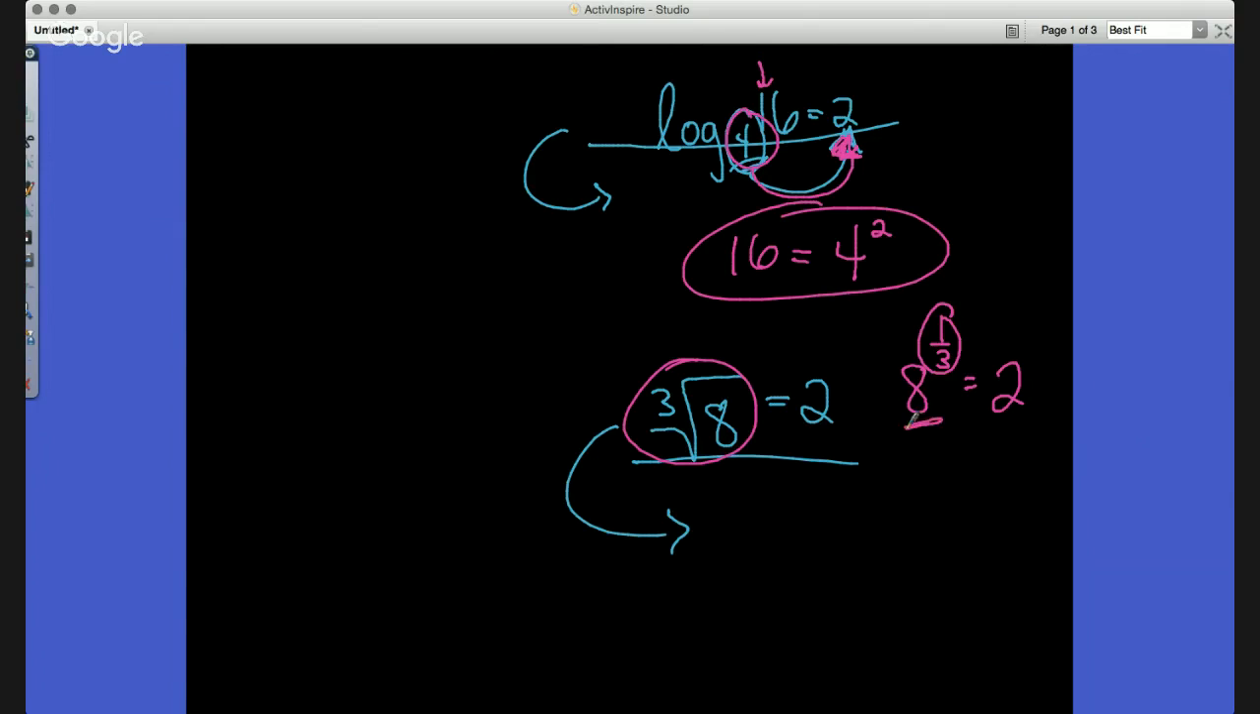Now, in this example, if I could figure out a way where I could make these bases the same, that'd be good, oh, I'm sorry, back up, I apologize. I was doing something different, I apologize.